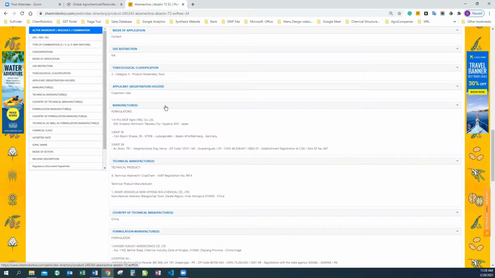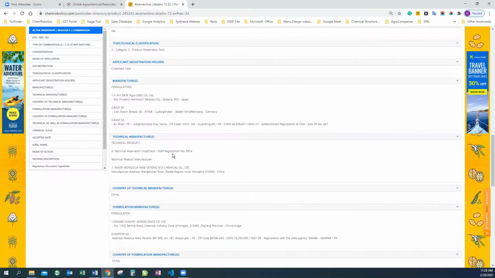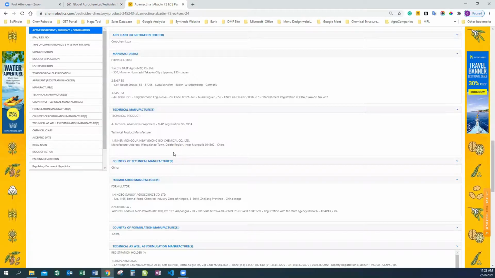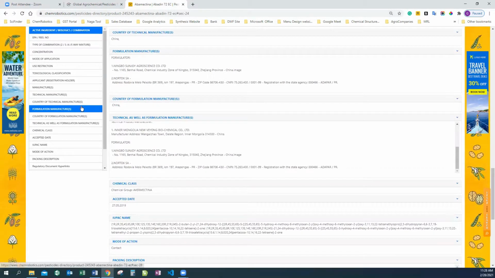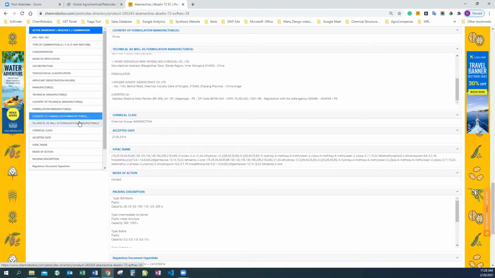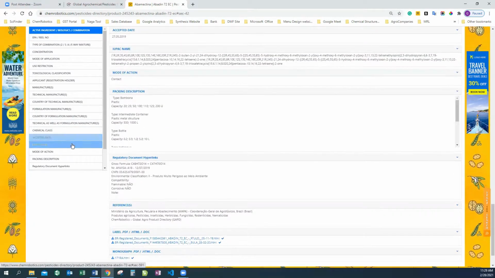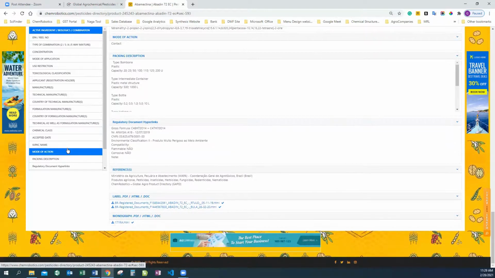In case there is any use restriction, we are providing that. We are providing the manufacturer's information under the umbrella of this: the technical manufacturer's detail, the company of the technical manufacturer, the formulation manufacturers, the country of formulation of manufacturers, the technical as well as formulation manufacturers. Apart from that, you can just have a look at the country of formulation, the chemical class, the accepted date, the IUPAC name, the mode of action, the packaging description we are providing, and the regulatory documents which are available.